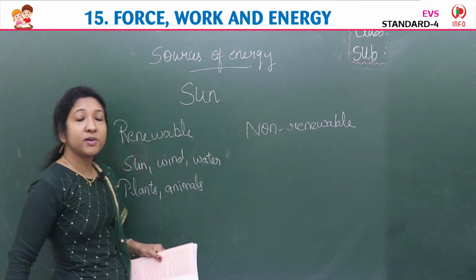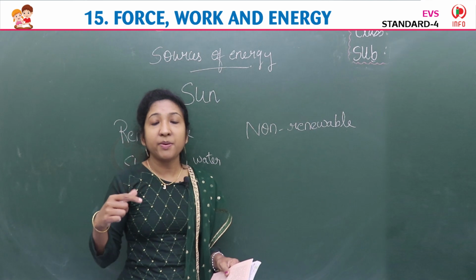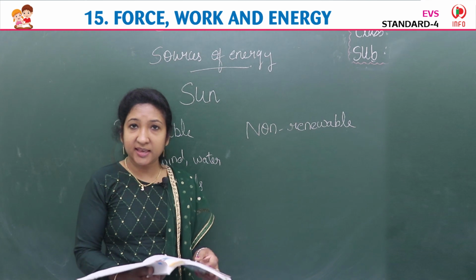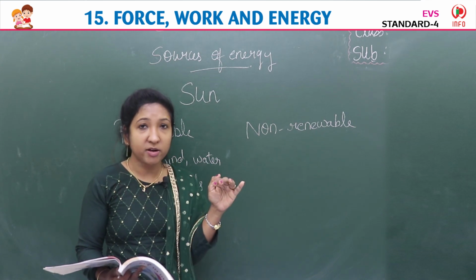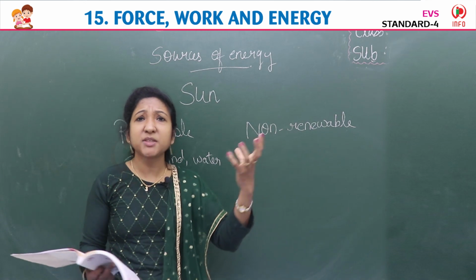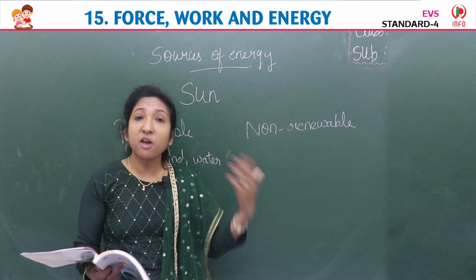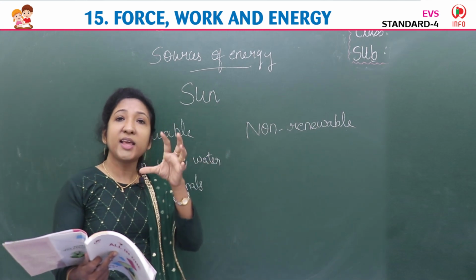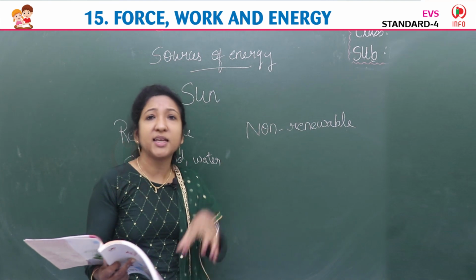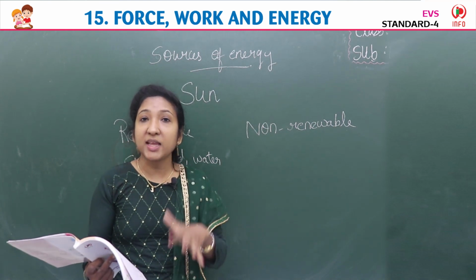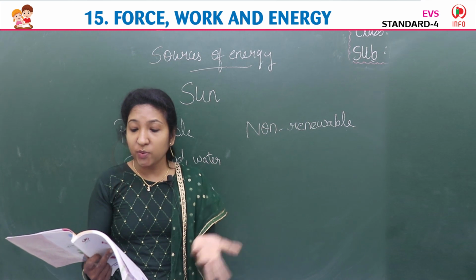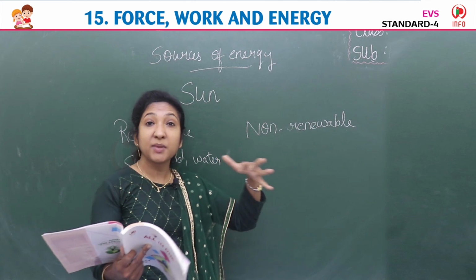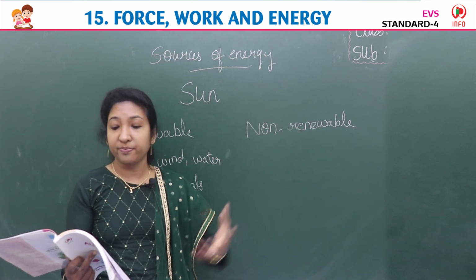But non-renewable resources means once we use them up, they are not replaced, or we can't use them again. In the sense, we have these resources only in a limited quantity, very short. It runs out, we say. Why? Because we have this in only a fixed amount on the earth. So we have to use it very carefully. If we are not using it carefully, what happens? These non-renewable sources of energy cannot be replaced or restored.